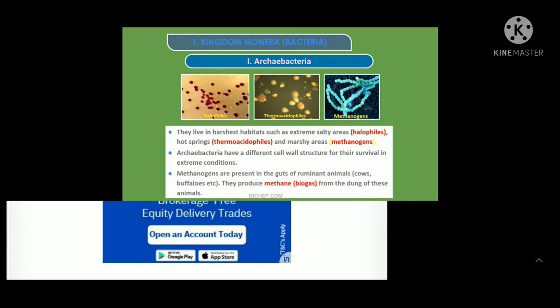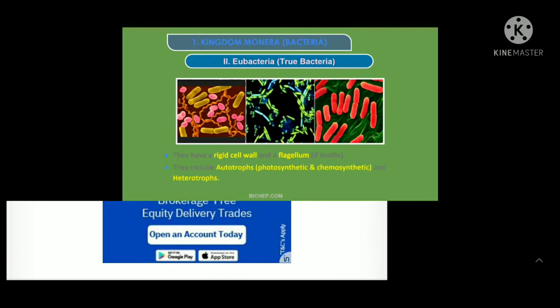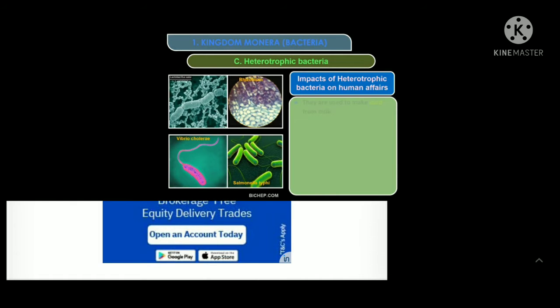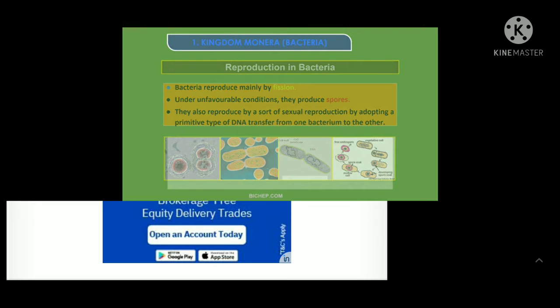And also we see Archaebacteria and Eubacteria, different types of bacteria included in the kingdom. Eubacteria are basically true bacteria. And cyanobacteria are blue-green algae. They are basically photosynthetic autotrophs. The chemosynthetic autotrophs can generate ATP from nitrites, from chemical substances. And these are the heterotrophic bacteria.